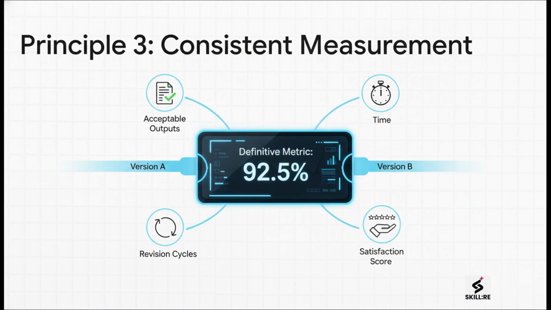Principle 3 is all about getting away from vague feelings. You can't just say you want better outputs. That's an opinion, not a metric. You need something concrete you can count. Is it the percentage of outputs that don't need revision? The time saved? A user satisfaction score? Whatever you pick, you have to apply that exact same measurement to both version A and version B.